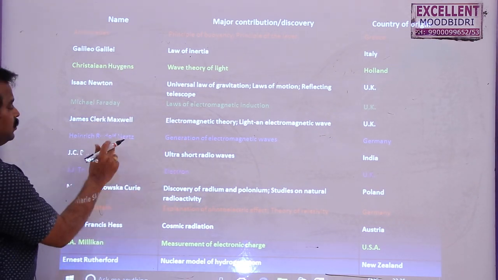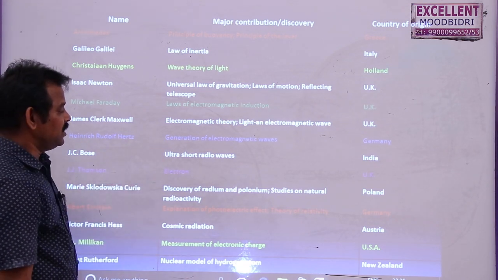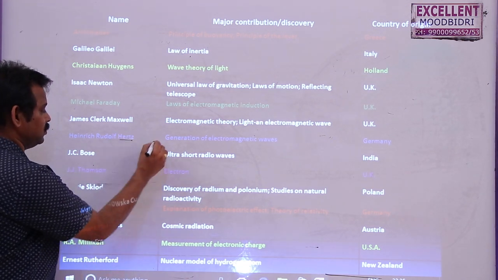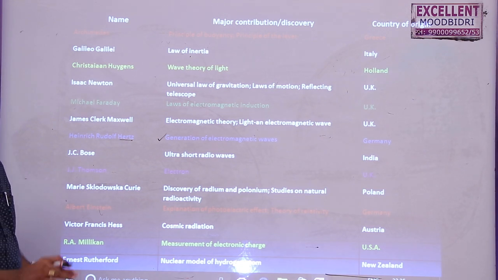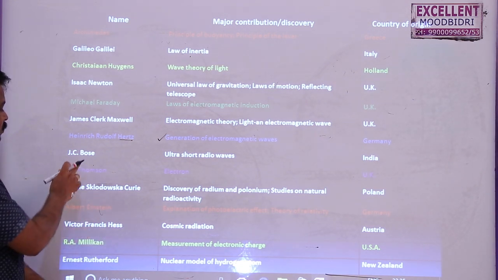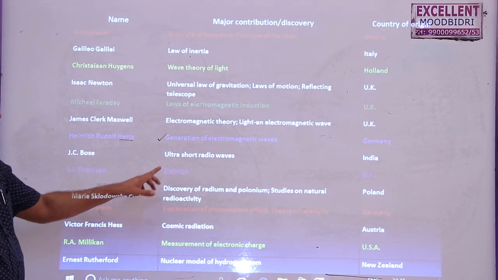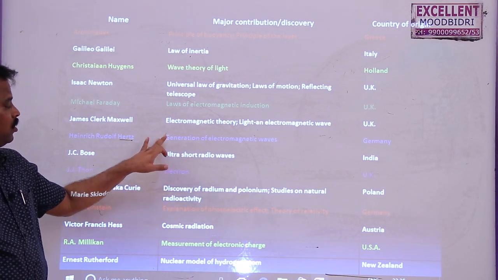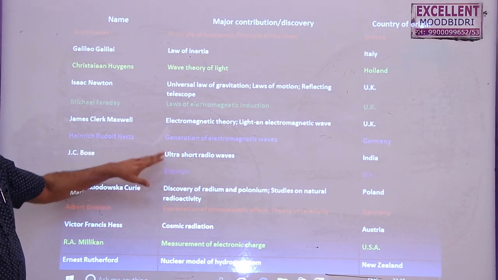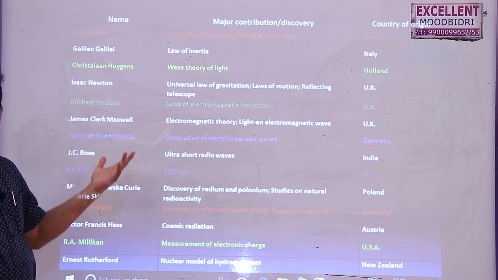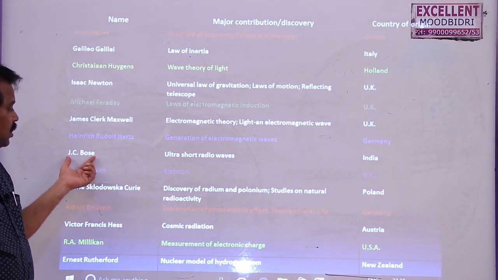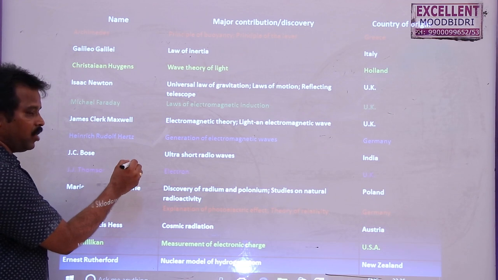Then Heinrich Hertz discovered the generation of electromagnetic waves. He is the first person who generated electromagnetic waves experimentally. Then J.C. Bose of India discovered ultra short radio waves. Actually radio was discovered by Marconi itself, but Bose discovered waves of very short wavelength.